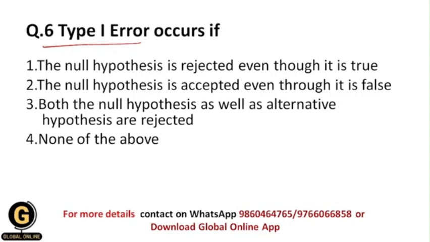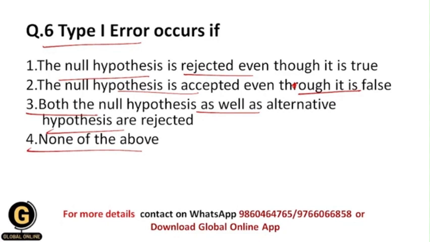All of you getting? So let us see the different options. The null hypothesis is rejected even though it is true. The null hypothesis is accepted even though it is false. Both the null hypothesis as well as the alternative hypothesis are rejected. None of the above. So your correct answer should obviously be 1, as I have told you earlier in this video: whenever the null hypothesis is true but we still reject it, then type 1 error occurs. Okay, all of you getting? And that's why your correct answer should be 1.